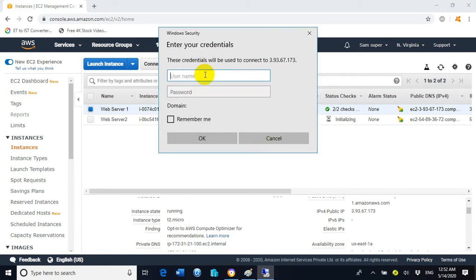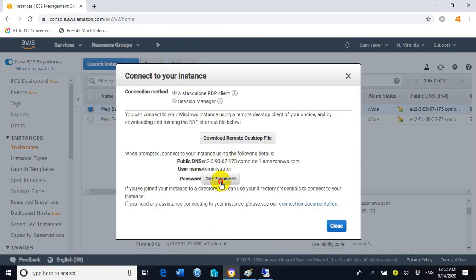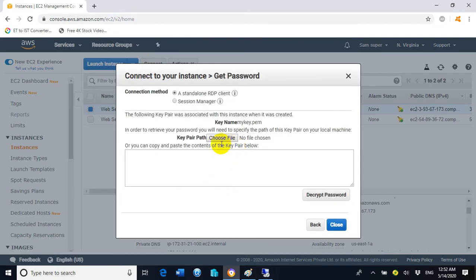Now it is asking to enter the credentials. First of all, it is asking to enter the username. The username we need to assign here is administrator, and the password we don't know. So how can we get the password? For that purpose we need to go to connect, click on get password, click on choose file.